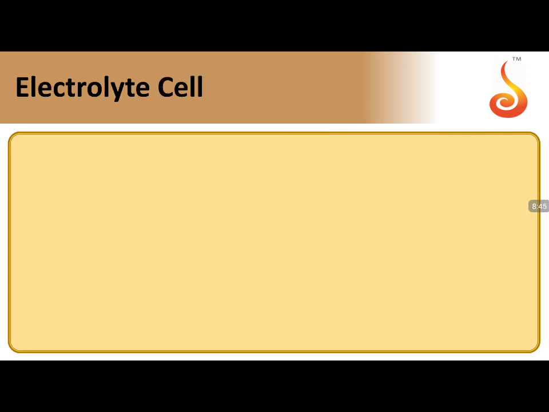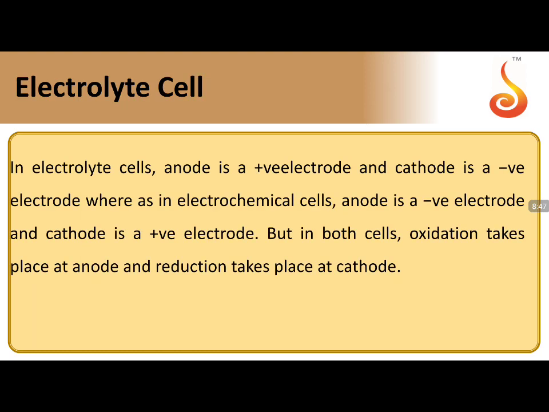Moving to the next concept, electrolytic cells. In the electrolysis process, cation moves to the cathode, anion moves to the anode. Try to remember it this way. Cation is positive, so the cathode is negative. Anion is negative, so the anode will be positive. So in electrolytic cells, the anode is the positive electrode and the cathode is the negative electrode.